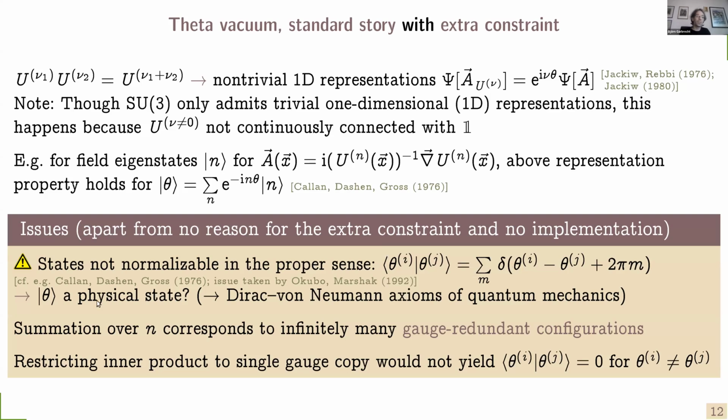And this raises the question whether these can be physical states, because physical states, according to the axioms of quantum mechanics, must be properly normalizable. Of course, there is an analogy here with Bloch waves.